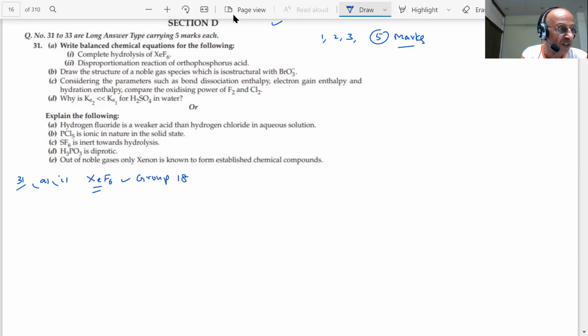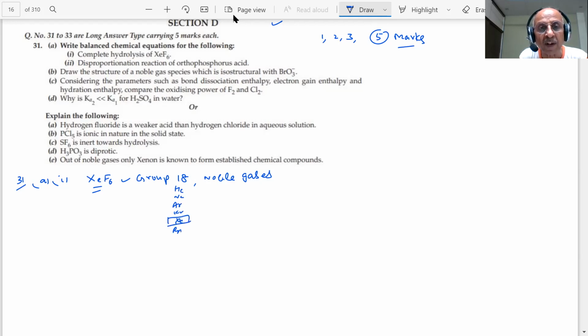Just to give a revision of this, group 18 are what? These are what we call noble gases, and you are aware of these elements: helium, neon, argon, krypton, xenon, and radon.